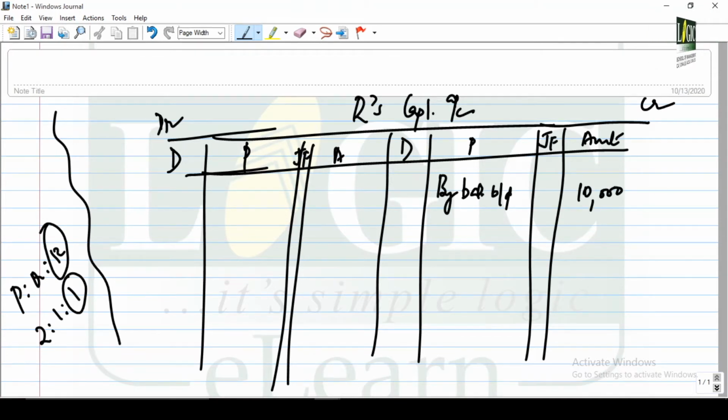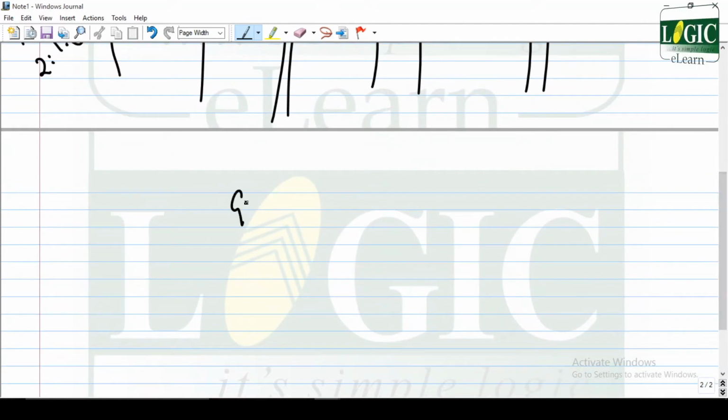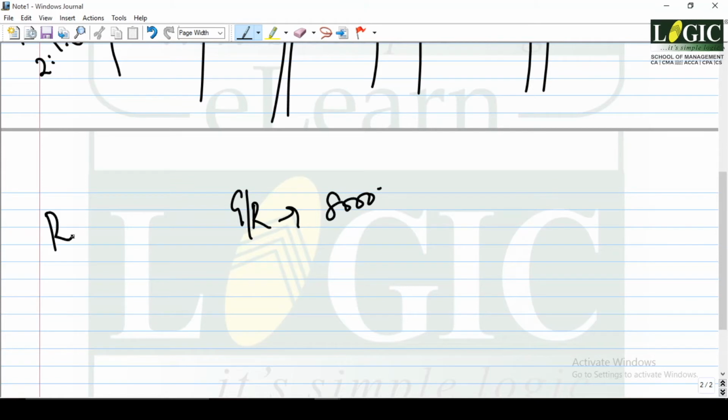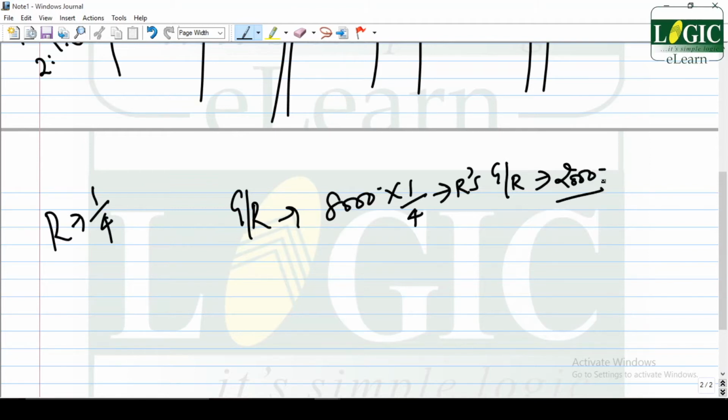Then his proportion of reserve at the date of balance sheet. Two types of reserves are there. General reserve, he is eligible to receive. So what is the general reserve of the firm? Firm's general reserve is 8,000. R's share is 1 by 4. So 8,000 into 1 by 4 will give you R's general reserve, that is 2,000.